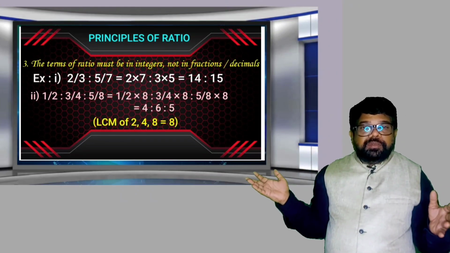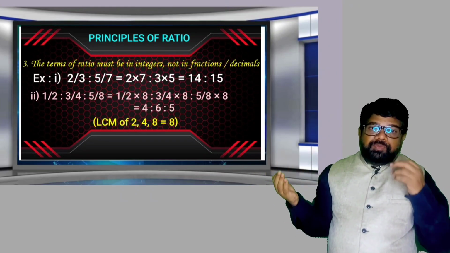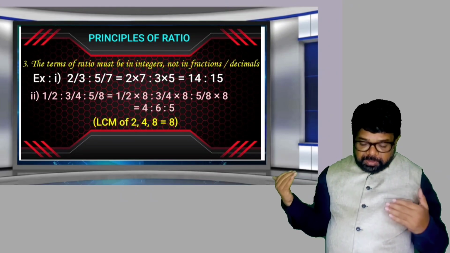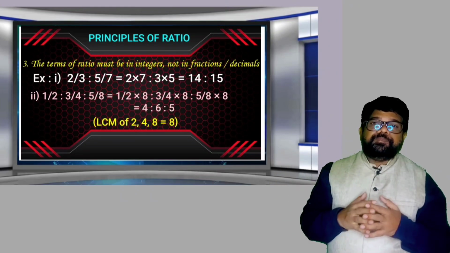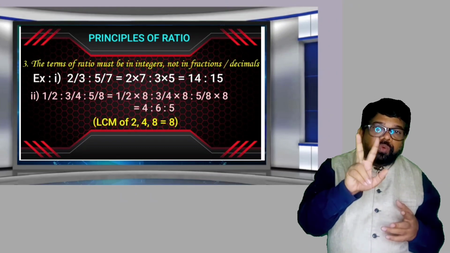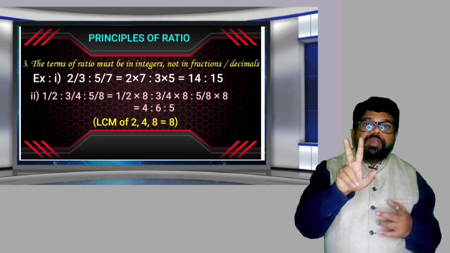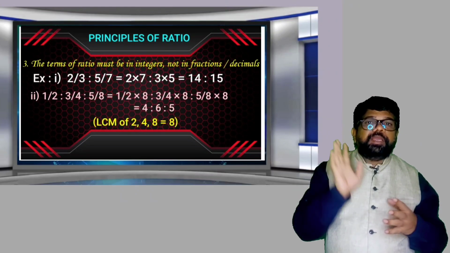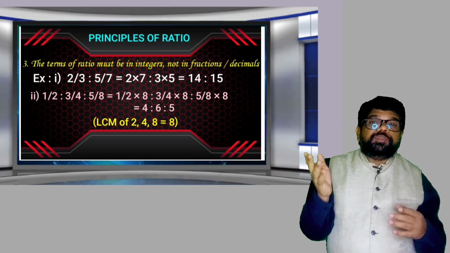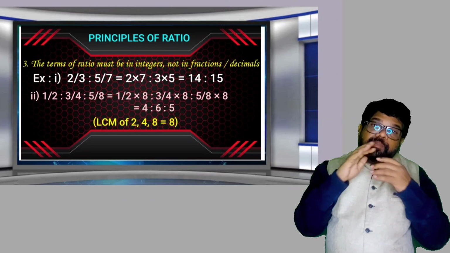Convert into integers. So 1/2 : 3/4 : 5/8 is equal to what? What is its value? 4:6:5. Here only two terms are in fraction. How can you convert into integers? Simply by doing cross multiplication. When there are more than two terms, it may be 3, 4 or 5, any number of terms.